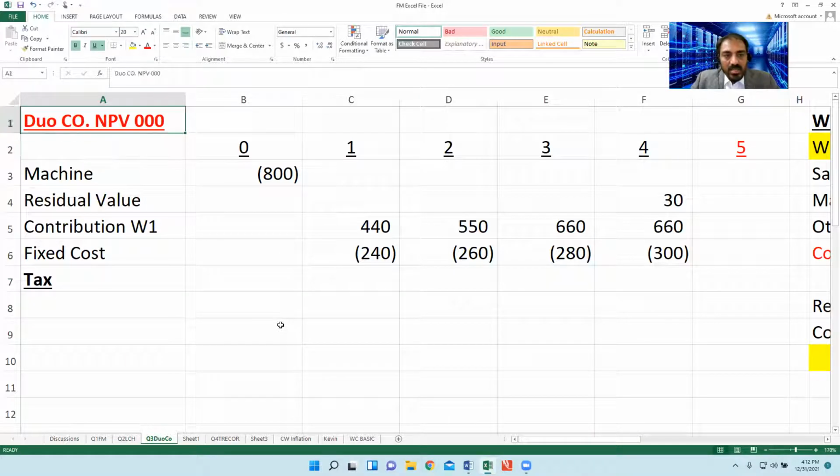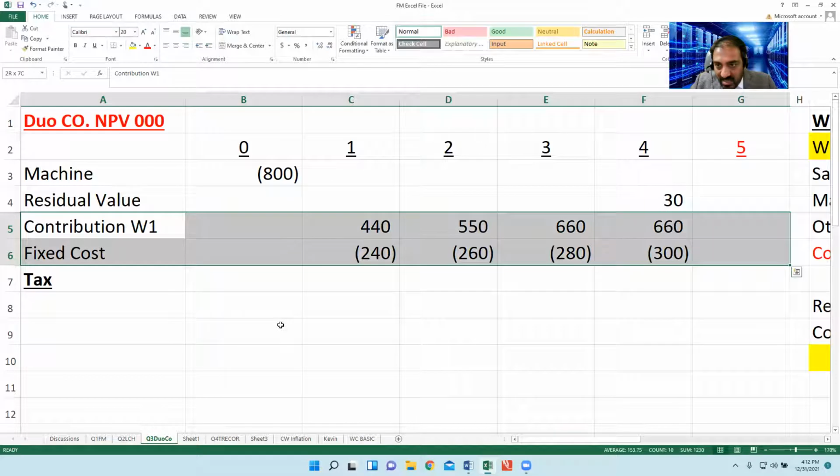Now, if we purchase that machine, what will be the tax consequences? For the sake of easiness, we will split the tax implications into two parts. Number one, whatever taxable income we will earn here, we will consider this part first.